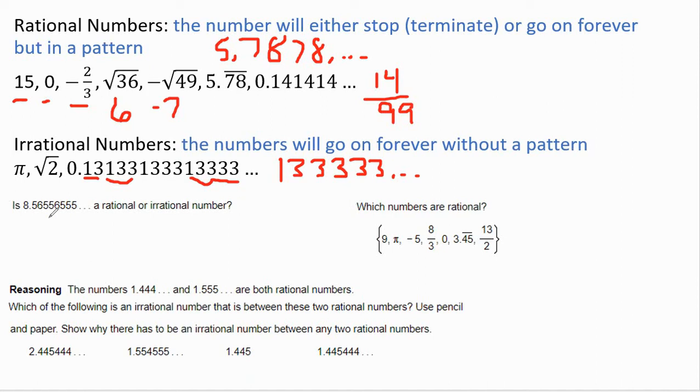So is 0.856556555 rational or irrational? Well, it's irrational because it is going on forever, but it's not in a pattern where it's repeating itself over and over again.